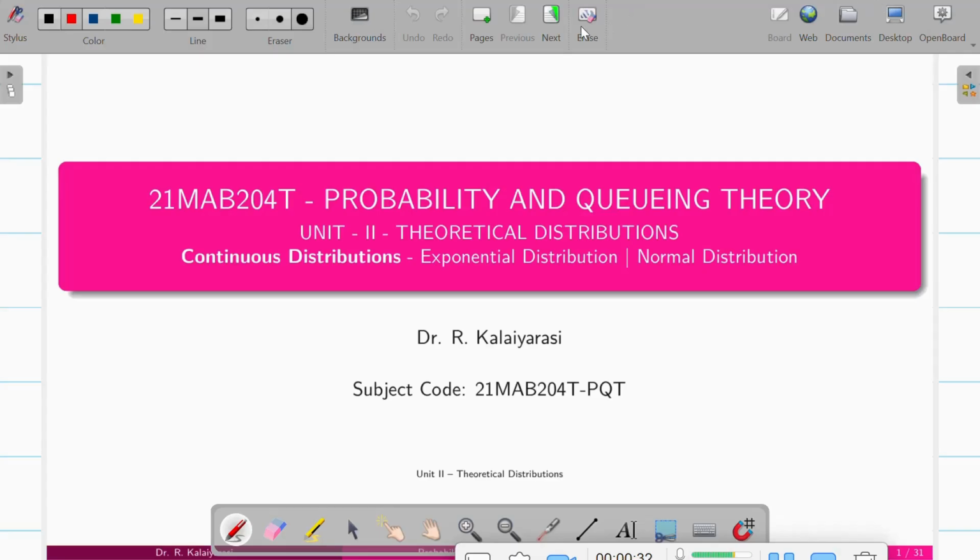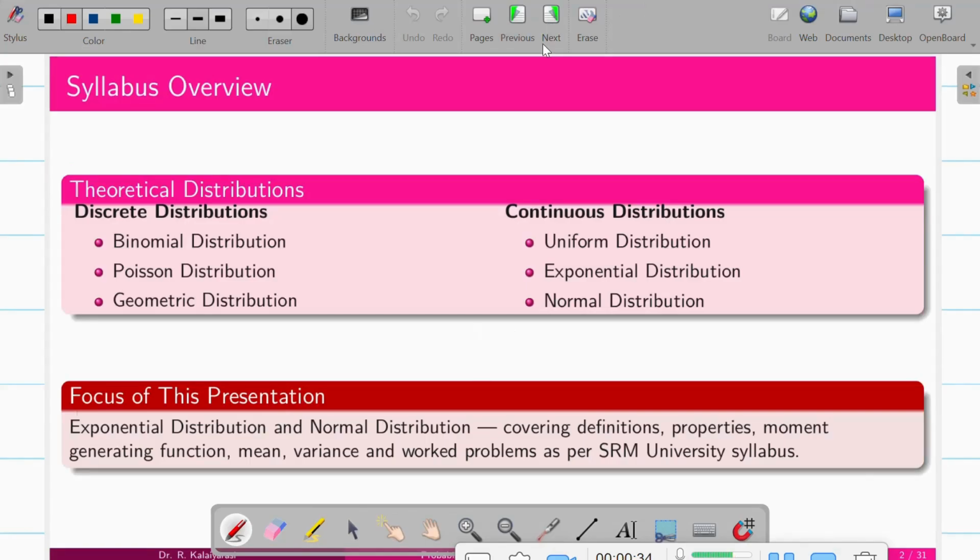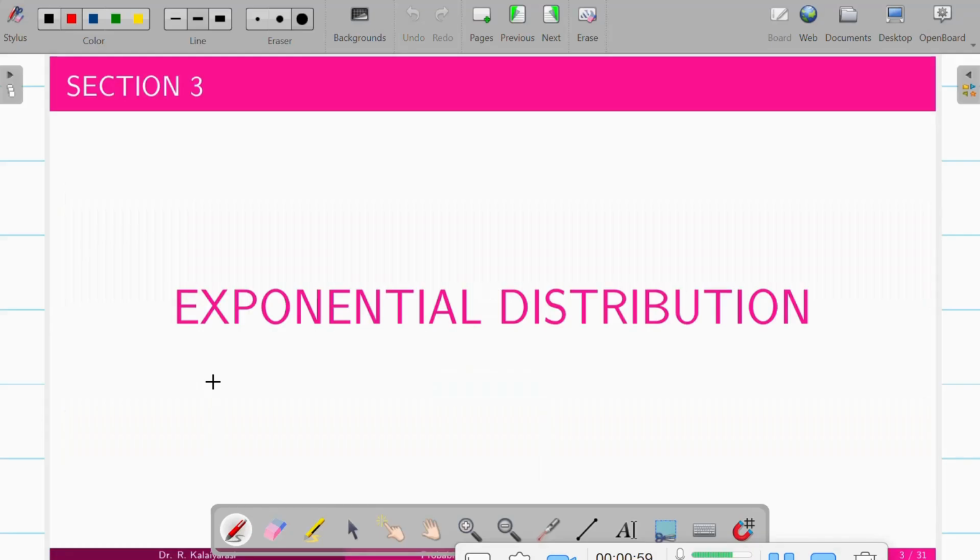Before getting into it, let us have the syllabus overview, where we have theoretical distributions. We already discussed the binomial distribution and Poisson distribution previously. Now let us discuss the exponential distribution and normal distribution, where you don't have the uniform distribution and geometric distribution in each case. So now we'll discuss the exponential distribution.